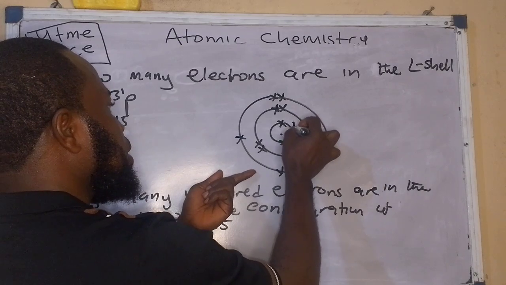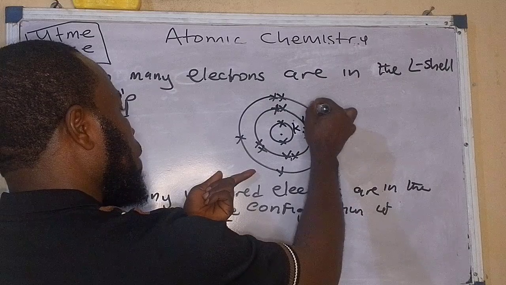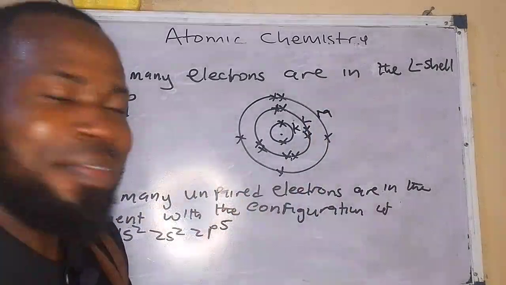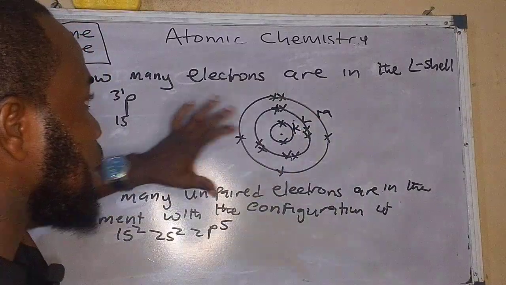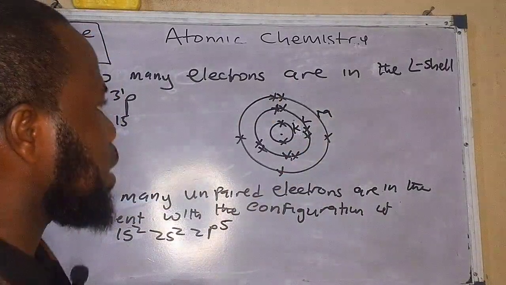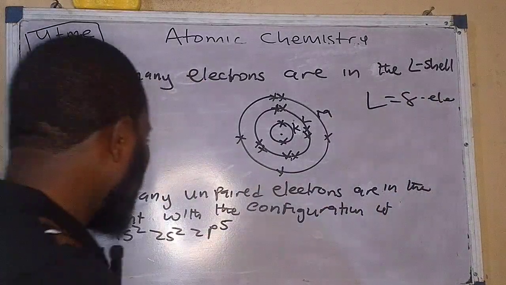Now remember, this is the K shell. The first shell is the K shell. The second shell is the L shell, while the other one is the M shell. So the number of electrons that the L shell can carry is how many now? Is 8. So the answer actually to this question is 8. So L shell contains 8 electrons.